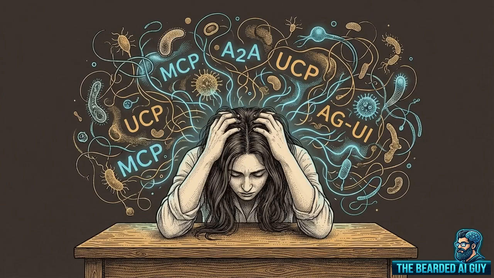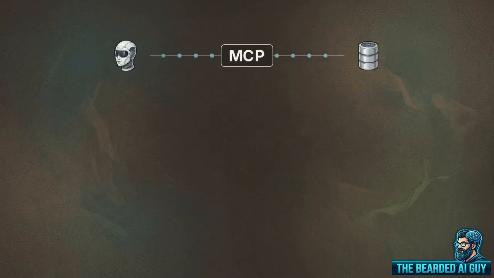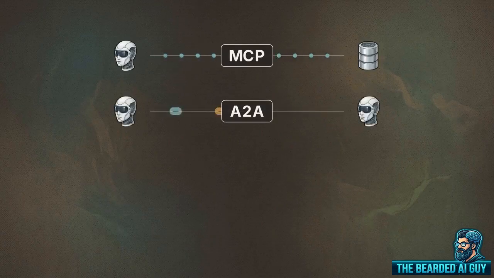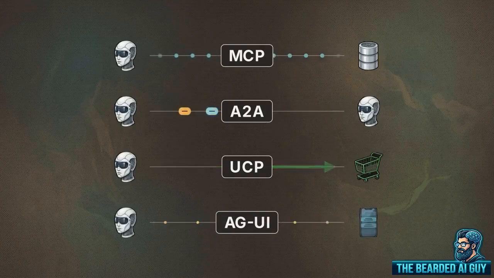If you're building right now, you're likely facing developer fatigue from a sudden wall of acronyms: MCP, A2A, UCP, and AGUI. Let's define them immediately. MCP is the Model Context Protocol for connecting agents to data sources. A2A is the Agent-to-Agent Protocol for letting independent models communicate. UCP is the Universal Commerce Protocol for standardizing transactions. And AGUI is an event-based standard for streaming state to user interfaces.